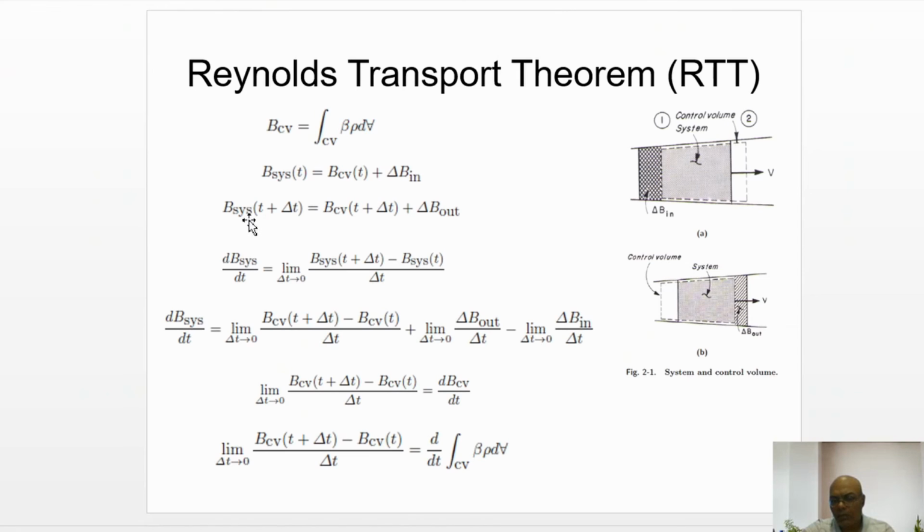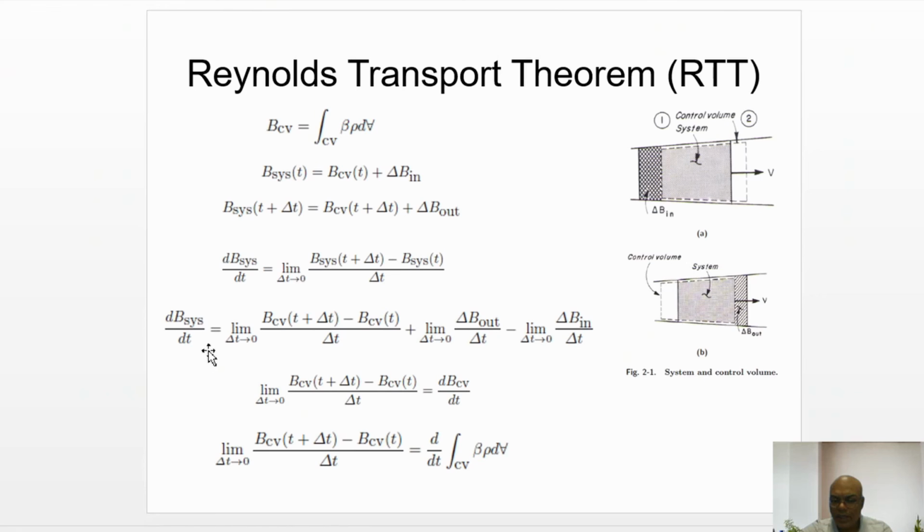And B system at t plus delta t is equal to B of the system within the control volume at t plus delta t, plus that of the system just flown out of the control volume at t plus delta t, that is delta B out. dB system by dt is the rate of change of the extensive property of the system, which is equal to the limit as delta t tends to 0 of B system at t plus delta t minus B system at t, divided by delta t.